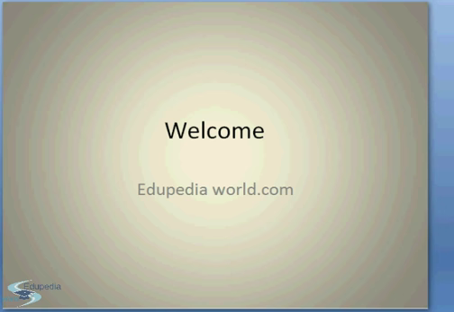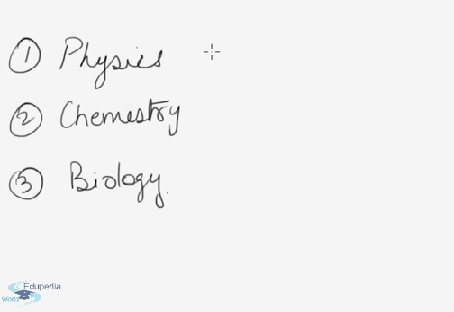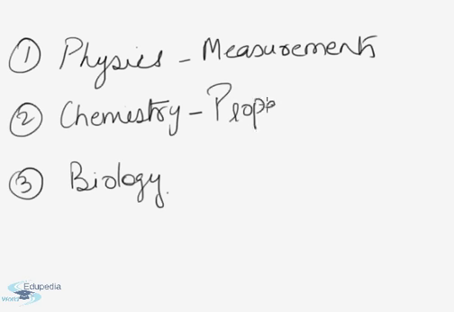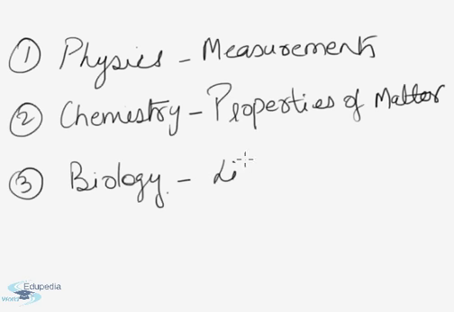Science as a whole can be subdivided into three sections. In physics you'll be studying measurements. In chemistry you'll be studying properties of matter. In biology you'll be studying life cycles. We'll be studying chemistry in detail.